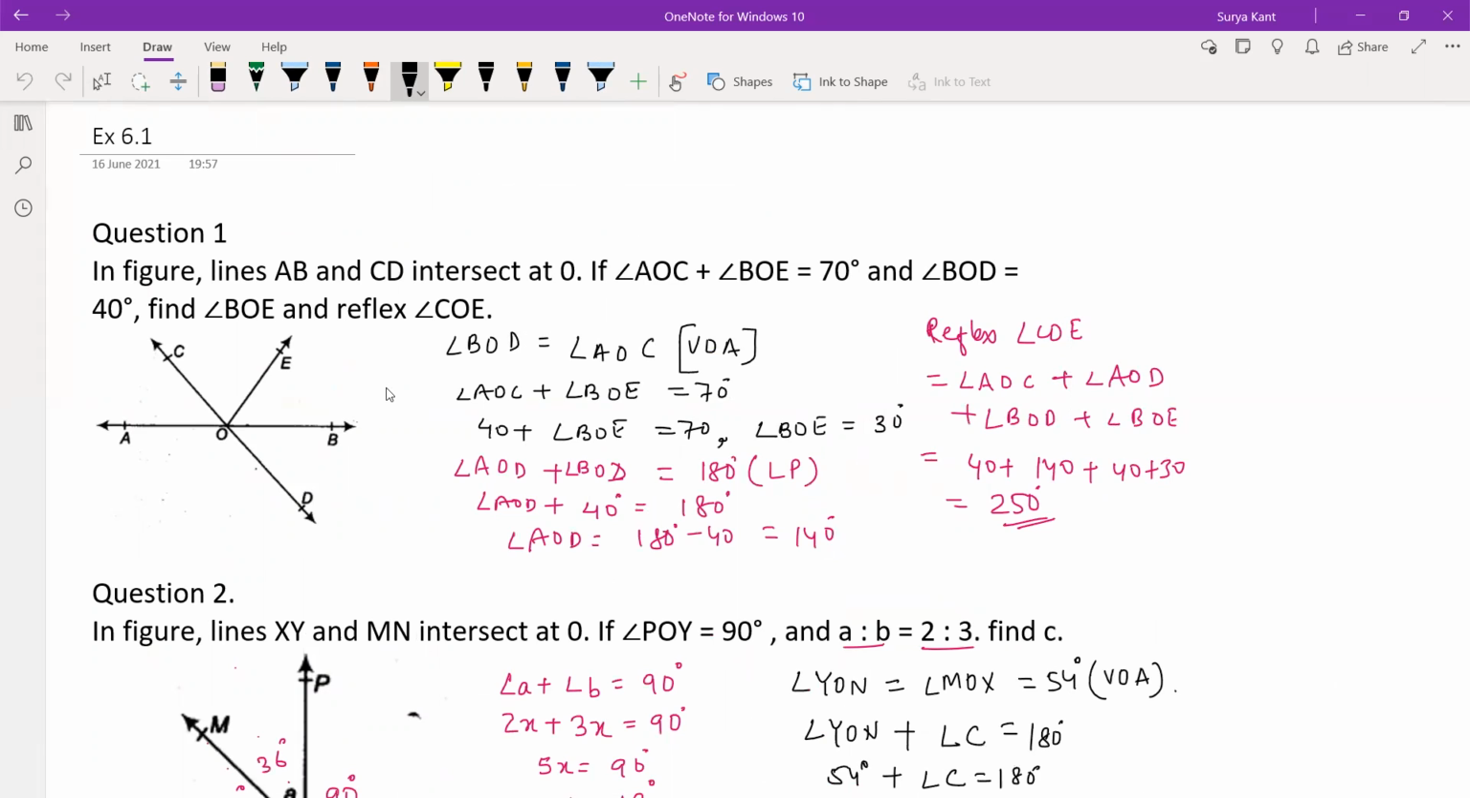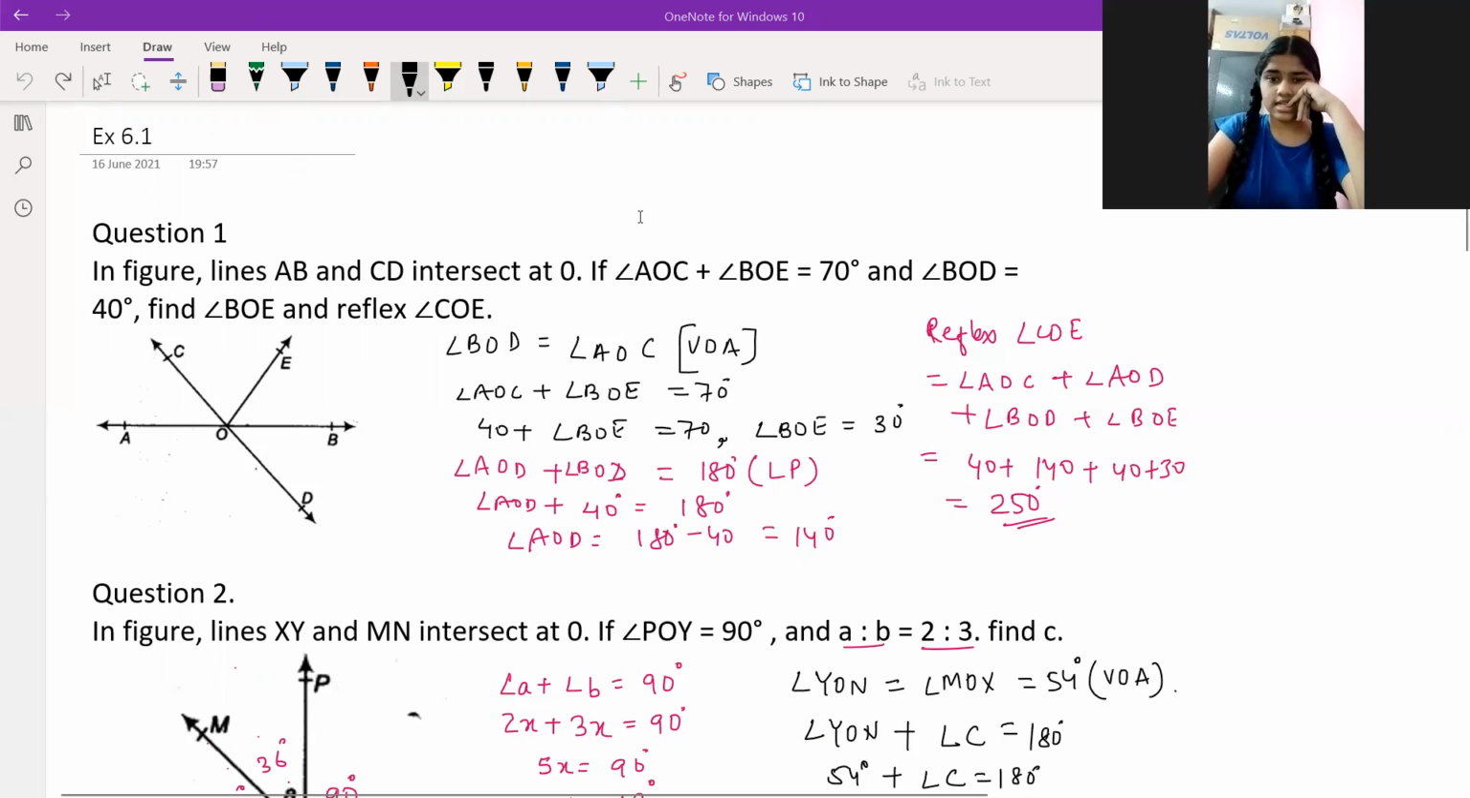1 minute, sir. Your screen is lagging, sir, actually. You can't see my screen? A little blur, it's not clear, sir. Okay, 1 minute. Again, I'm sharing that one. Now?